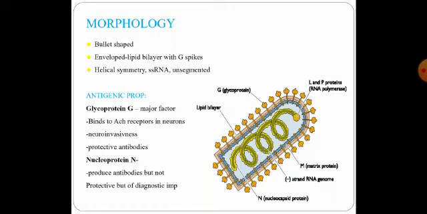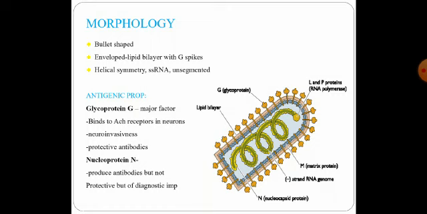As already told, this rabies virus primarily affects the central nervous system, so it binds to the acetylcholine receptors in the neurons. It is responsible for the neuroinvasiveness of the rabies virus and it is also strongly antigenic. Therefore, it elicits the production of neutralizing or protective antibodies.